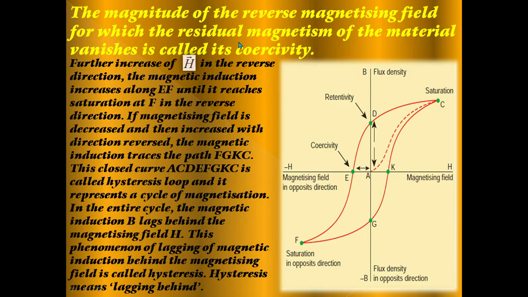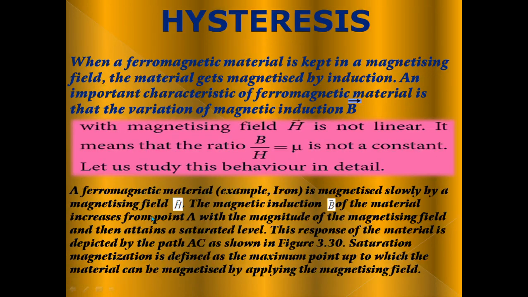The short definition of hysteresis is the phenomenon of lagging of magnetic induction behind the magnetizing field. Once again, the phenomenon of lagging of magnetic induction behind the magnetizing field is called hysteresis. Hysteresis simply means lagging behind. Now, I am going to explain hysteresis.